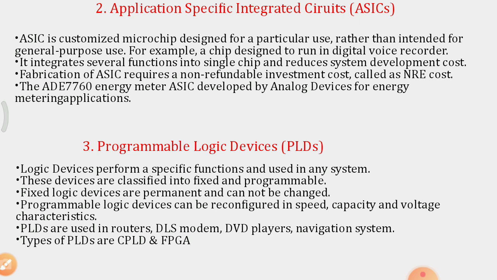For example, the ADE 7760 energy meter ASIC developed by Analog Devices for energy metering applications. So ASICs are made only for specific reasons, but the investment cost is also more.